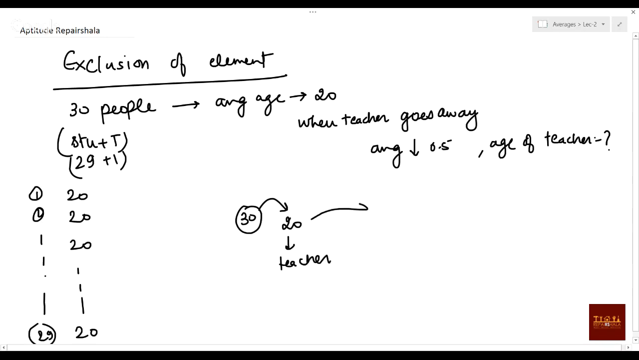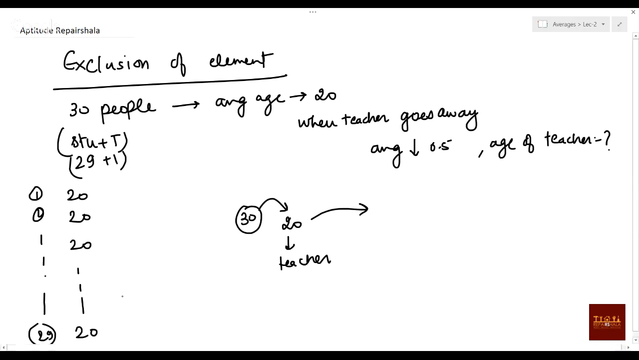Now he is going away, right? So now he goes away with the 20. Will it change the average of the remaining 29? Will it change? No. If you are removing the same number as the average, it will not change the average.